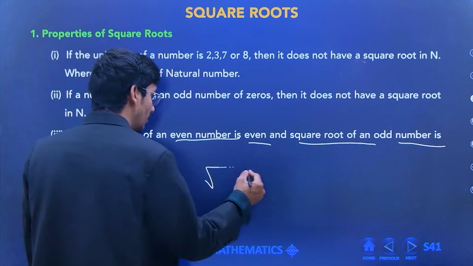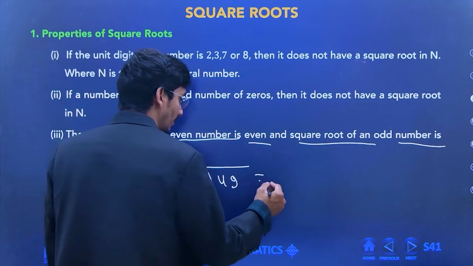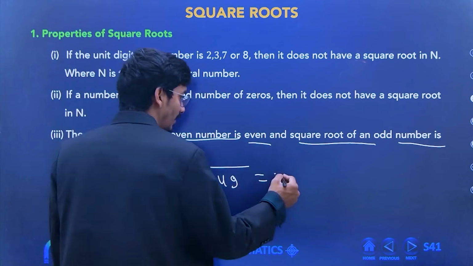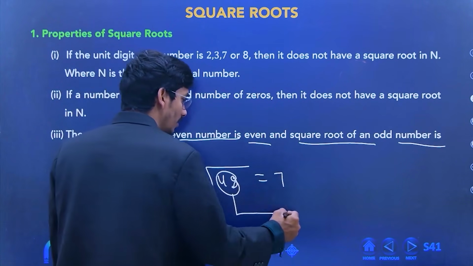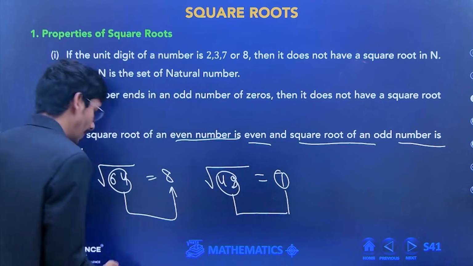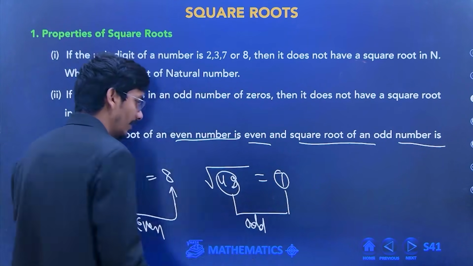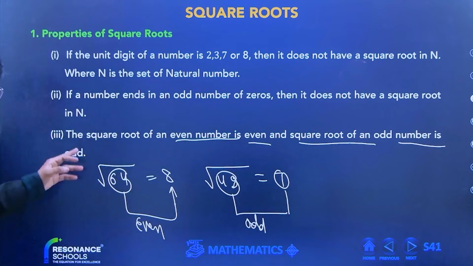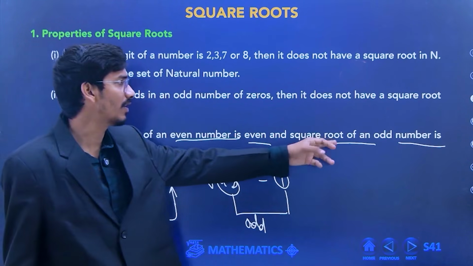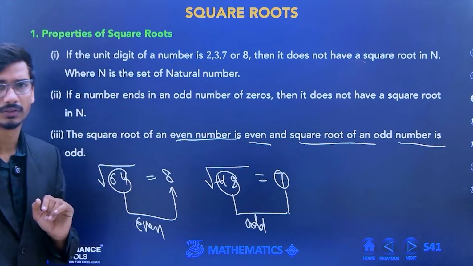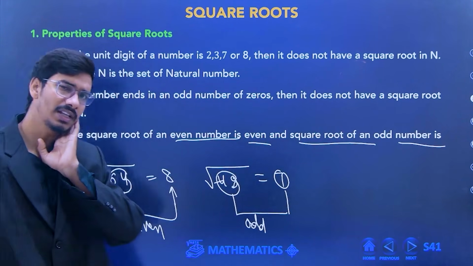If I am talking about the square root of 49, it is what? 7. So this is an odd number and this is also an odd number. It means in this way we can say that the square root of an even number is even and the square root of an odd number is odd. Understood?